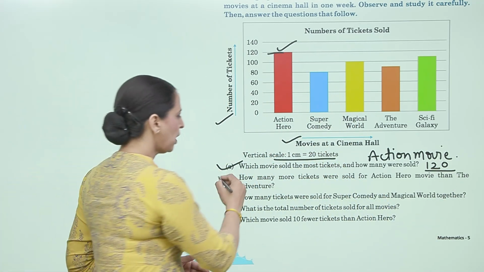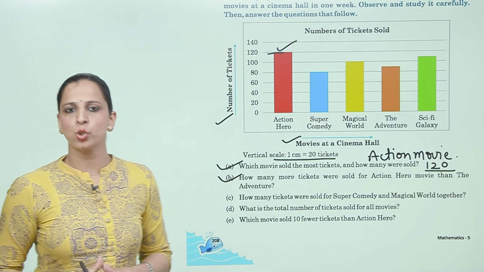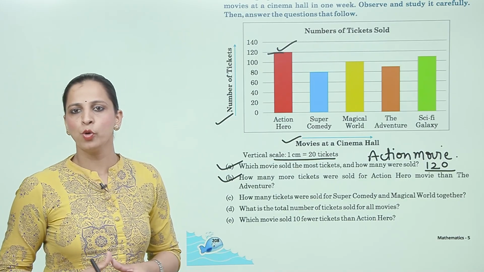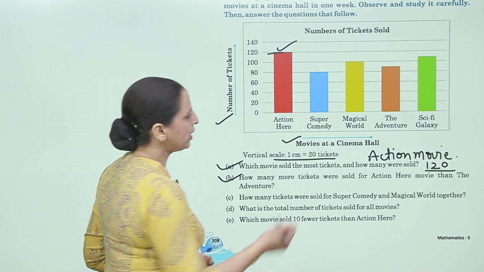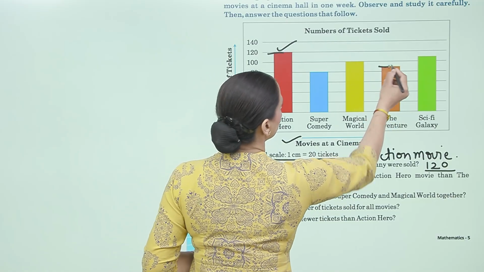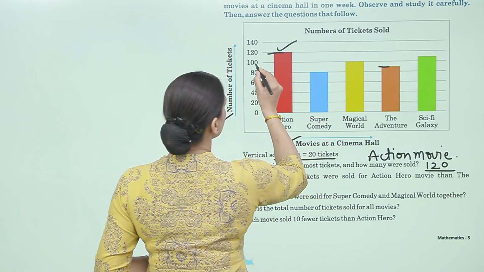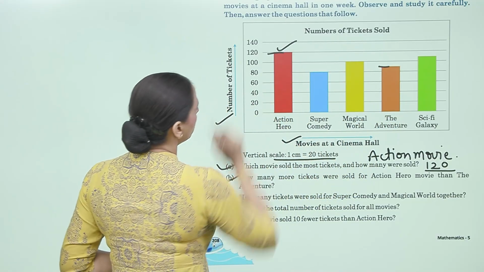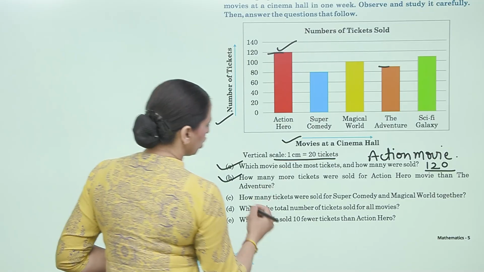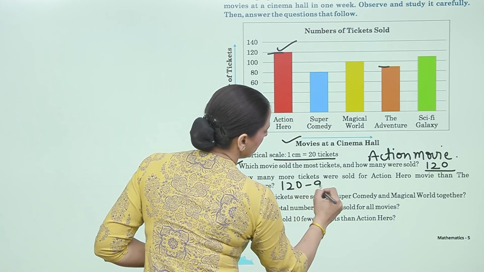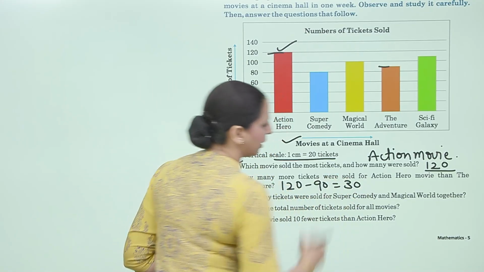Now B part, how many more tickets were sold for action hero movie than the adventure? Adventure movies का कितना है? Here that is 90 and action movie is 120. So 120 minus 90 is equal to 30.